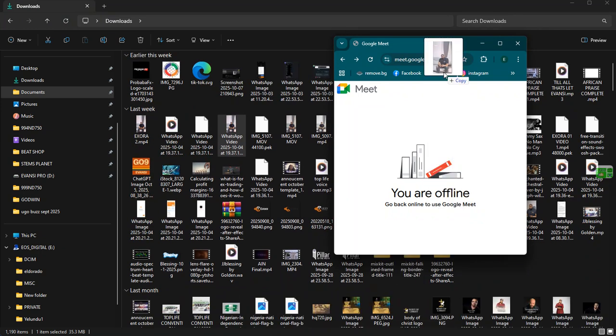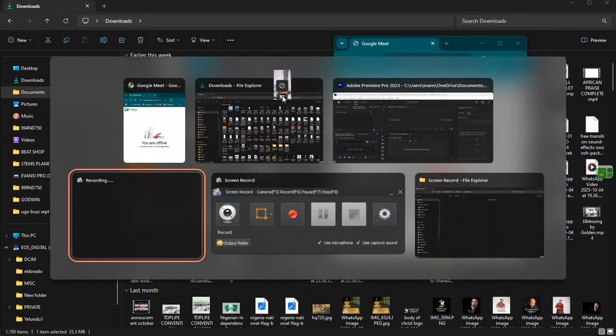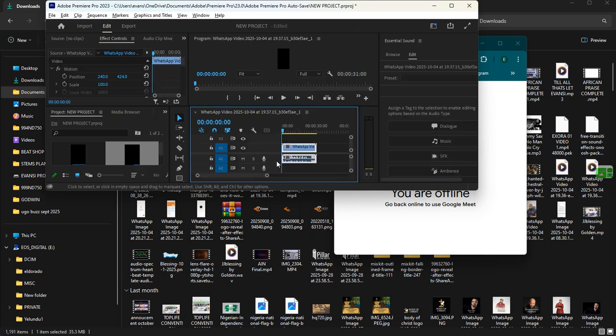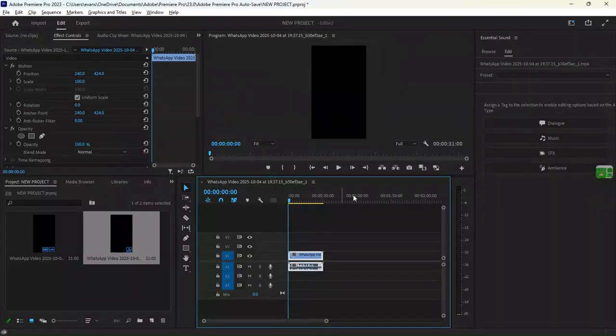All right. So then the next thing we're gonna do is import. So we're actually working on, this is the workspace we're using. We're actually working on effects, but we're gonna move from effects to edit.